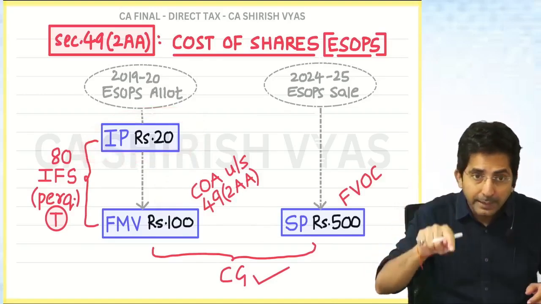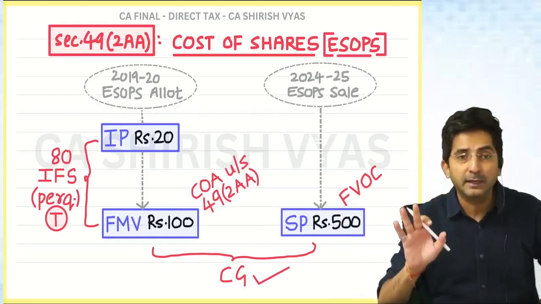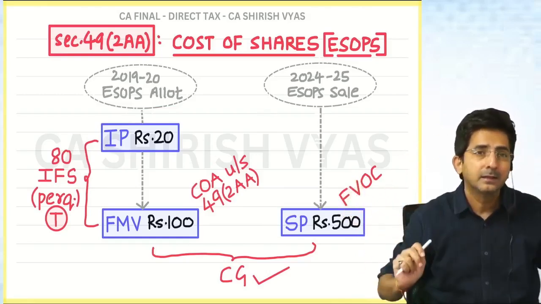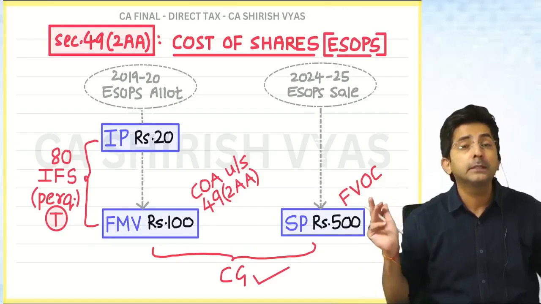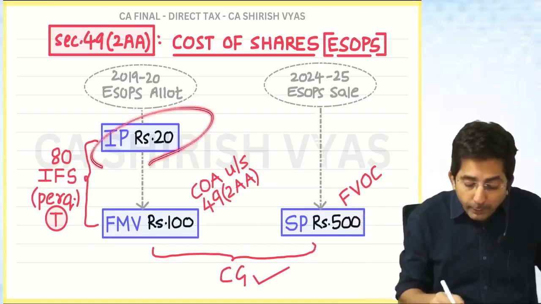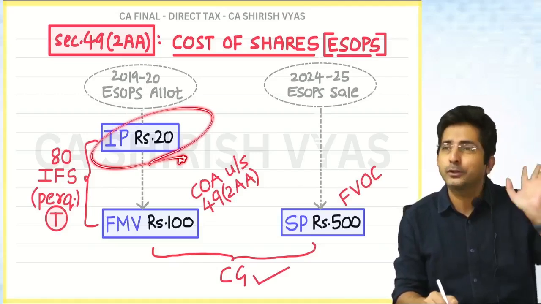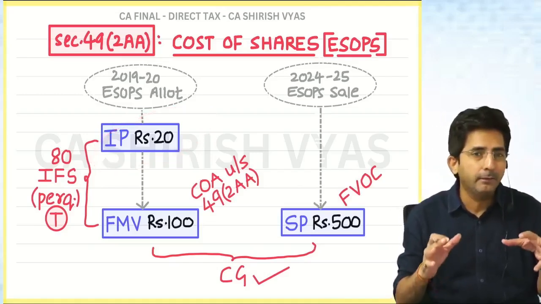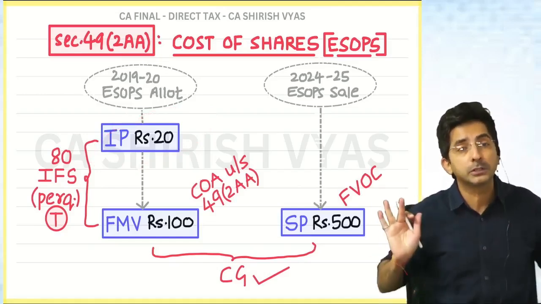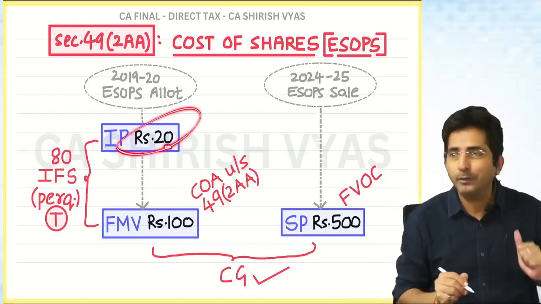So to clarify this point, there is a section. If this section was not there, income tax officers sometimes work brainlessly. You know what they say? Cost means cost. How much did you paid? You paid 20, that's your cost. They will take 20 as the cost. They don't think logically. Sometimes they behave very illogically. They will stick to one thing: cost means cost. How much you paid? 20. So they will take 20 as my cost. So that will amount to double tax.